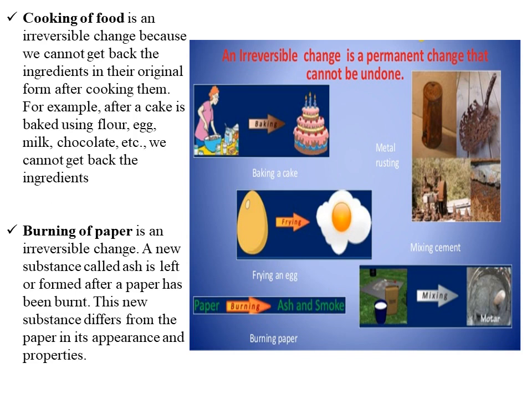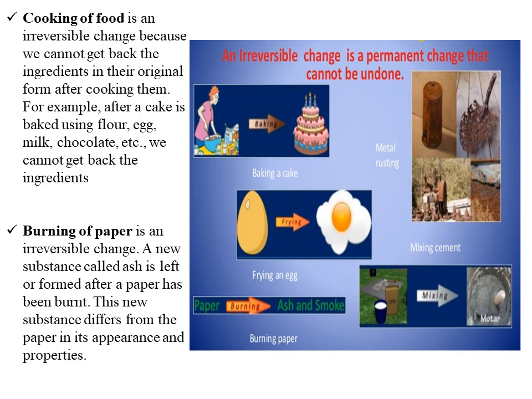For example, after a cake is baked using flour, eggs, milk, chocolate, etc., we cannot get back the ingredients. As you know, cake batter is made from eggs, flour, sugar, butter, then chocolate, and some other flavoring agent like vanilla. Once the cake has been baked, you cannot get the ingredients back.